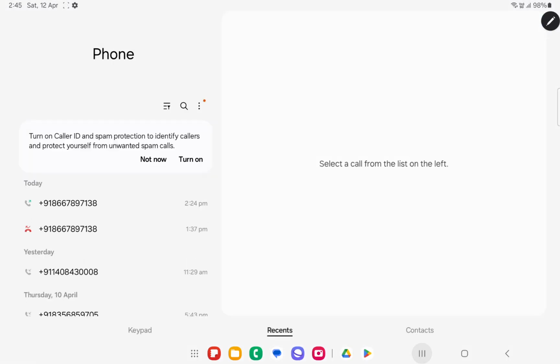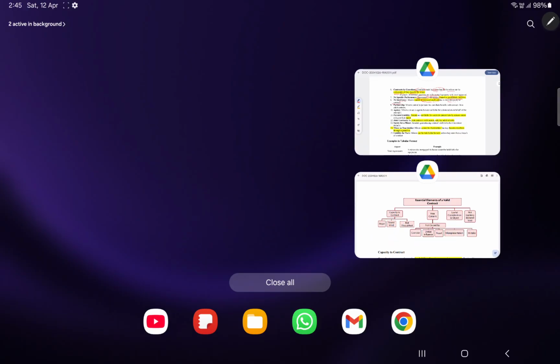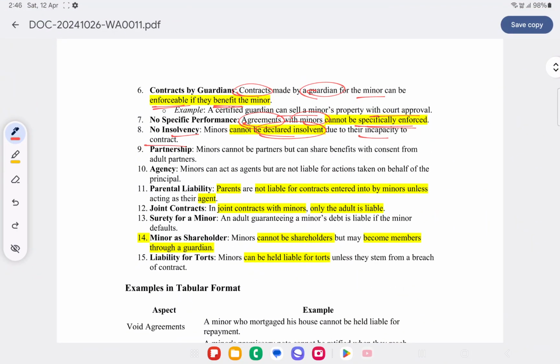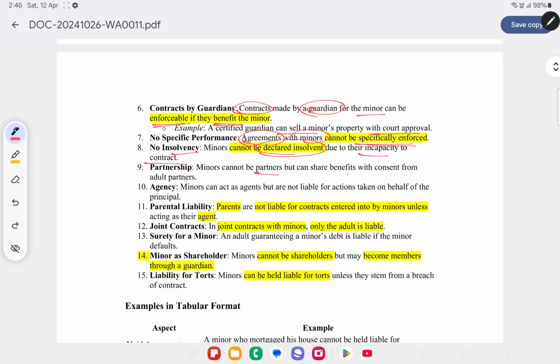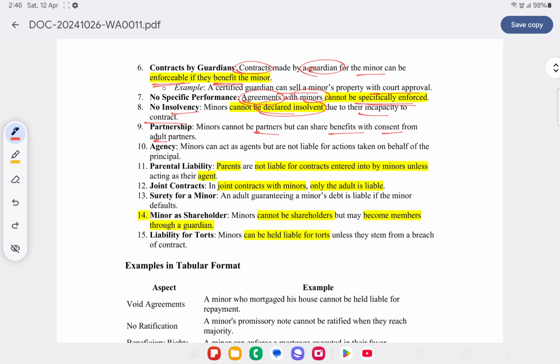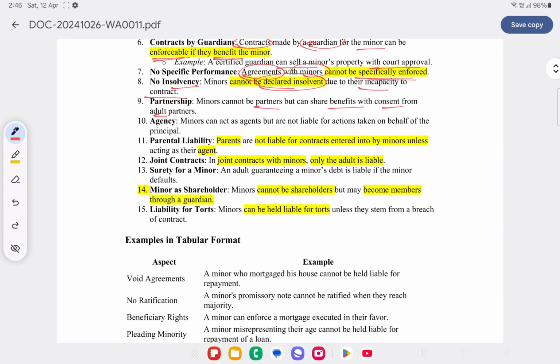Partnership. Can minors be admitted into a partnership firm? Minors cannot be admitted as partners into a partnership firm, but they can share benefits with the consent of all the adult partners. Generally, a minor cannot be admitted as a partner, but they can be allowed to share the benefits within the firm, provided all other partners agree.